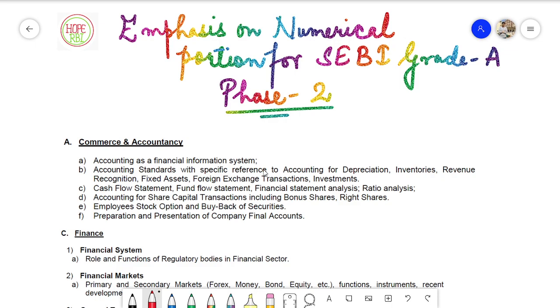In this particular lecture, I'm going to talk about the important chapters that you need to focus more upon for your preparation of the numerical portion for the SEBI Grade A examination Phase 2. In Phase 1, no numerical was asked in the examination. There was just one question regarding the basic concept of accountancy, that is assets equals liabilities plus capital, and the value of assets was given, the value of capital was given, and you had to calculate the liability. The question was not difficult.